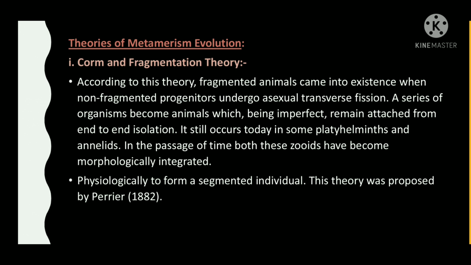It still occurs today in some platyhelminthes and annelids. In the passage of time, both these joints became morphologically and physiologically integrated to form a segmented individual. This theory was proposed by Perrier in 1882.